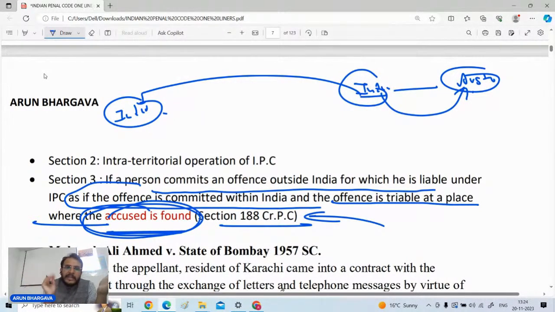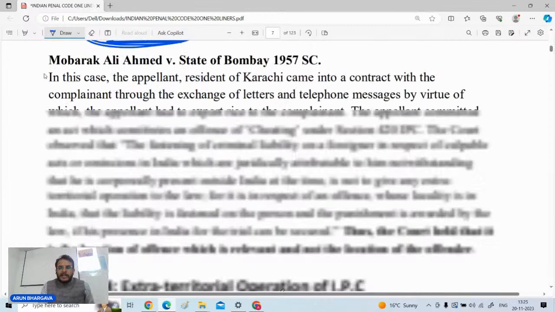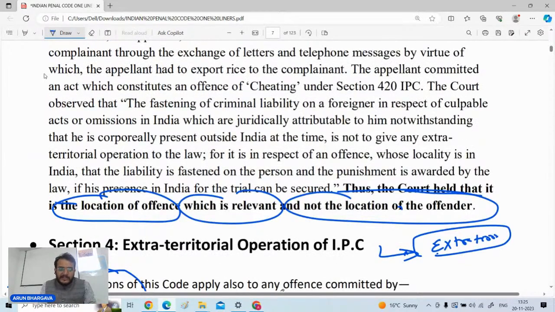So, if in India this person is arrested, either this person will be extradited to the foreign country, or if the extradition is not allowed, then such person can be punished within India also. But how? The question comes, how can we make this person liable? The answer is given in section number 188 of the CrPC read with section number 3 of the IPC, that wherever the accused is found, we will assume that such person has committed that offense at such place.